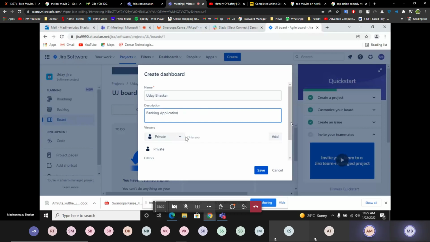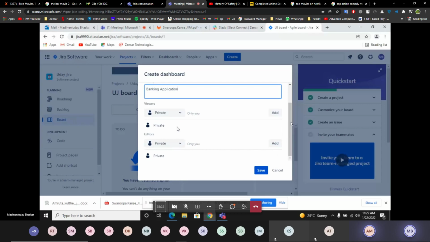Private. No, no. For viewers, you can set it public or group for your group. For site editors, admin, private only. Group, site admin. Okay. Add. Editors is private, only you.